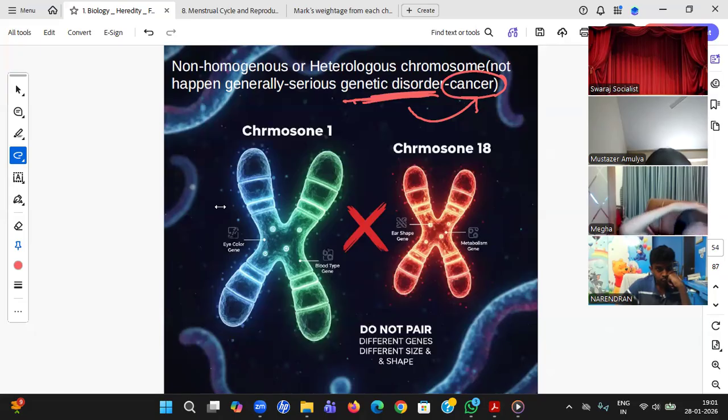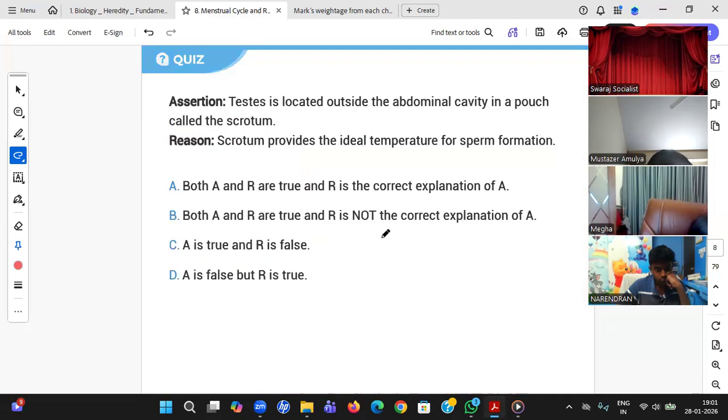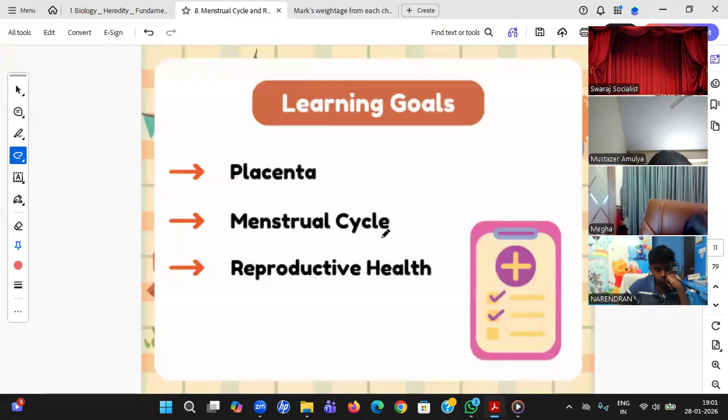Even if sperm is released, fertilization does not take place. It is because of chromosomes. Fertilization not taking place is partially because of chromosomes, but that is a different issue, students. You see the location of the placenta.